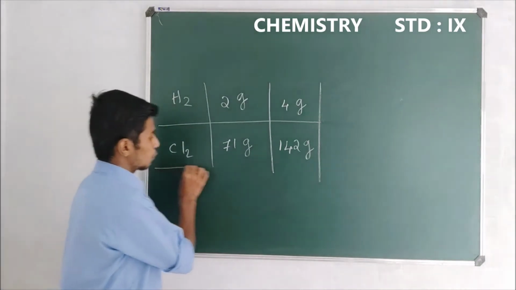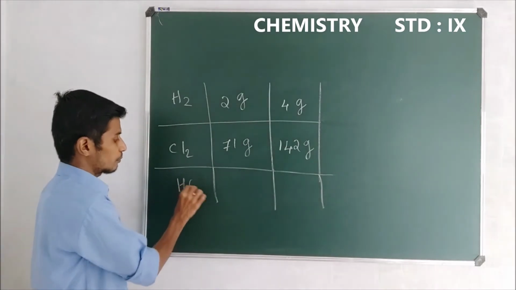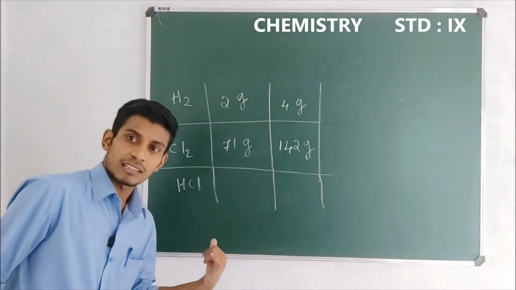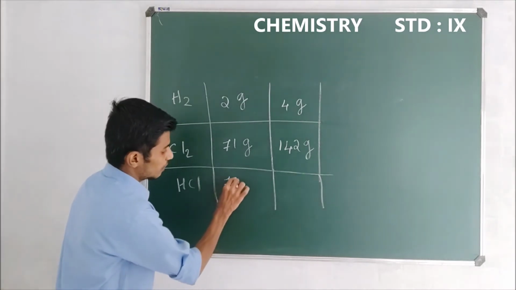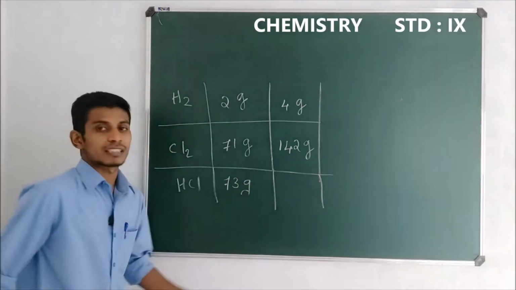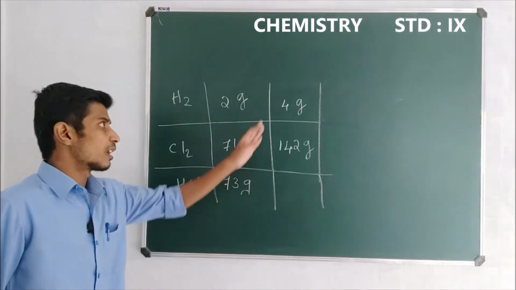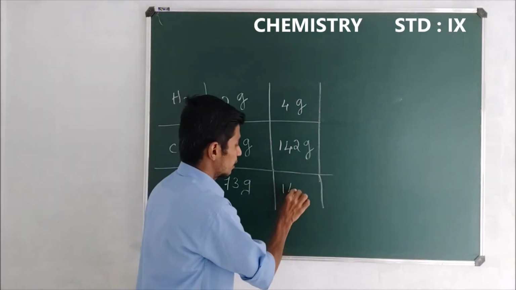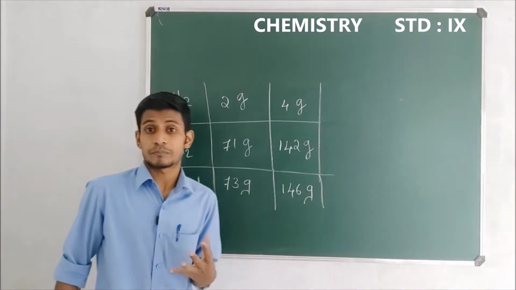The product formed here is nothing but hydrochloric acid, or simply HCl. In the first case the mass of HCl obtained is 73 gram, and in the second case the mass of HCl obtained is 146 gram.